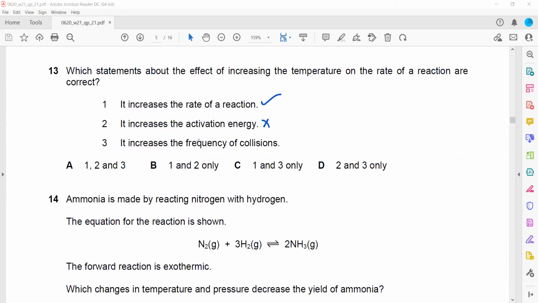Catalyst lowers the activation energy. And when we increase the temperature, the particles collide more often, more collisions are there. That's why the rate of the reaction will also increase. So 1 and 3 are the correct statements which explain the effect of temperature. Or there can be another statement as well, like there will be a greater proportion of molecules with high energy as we increase the temperature.